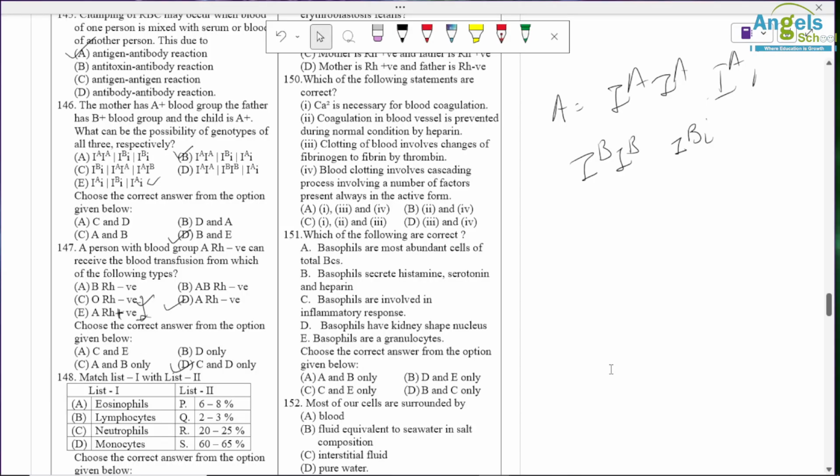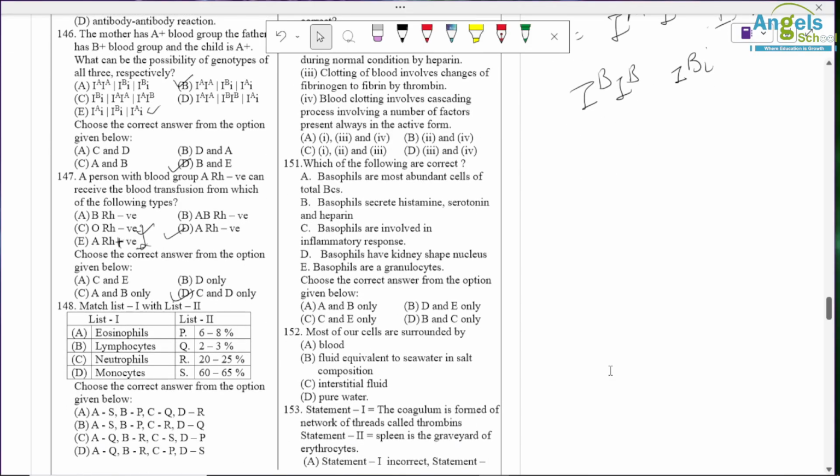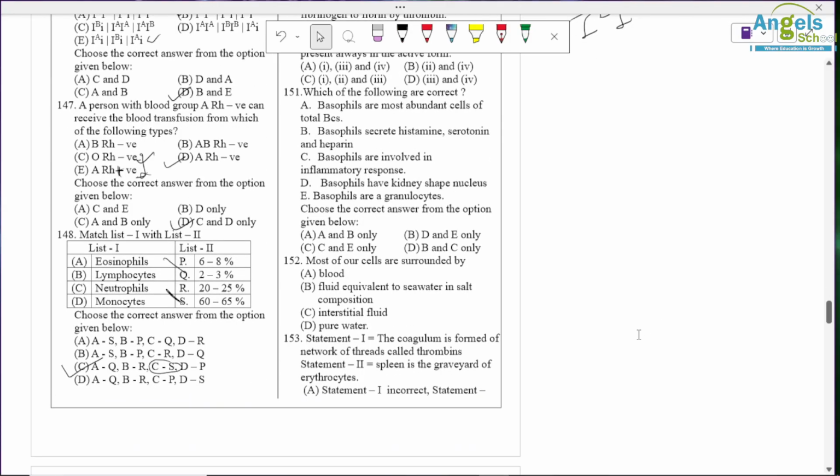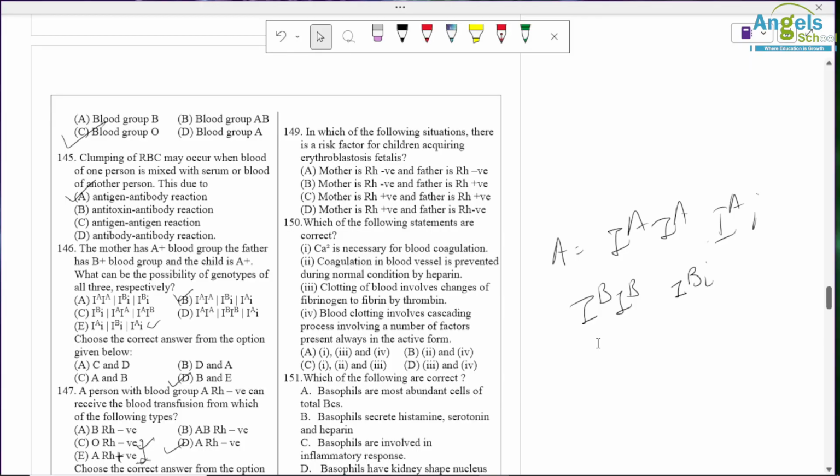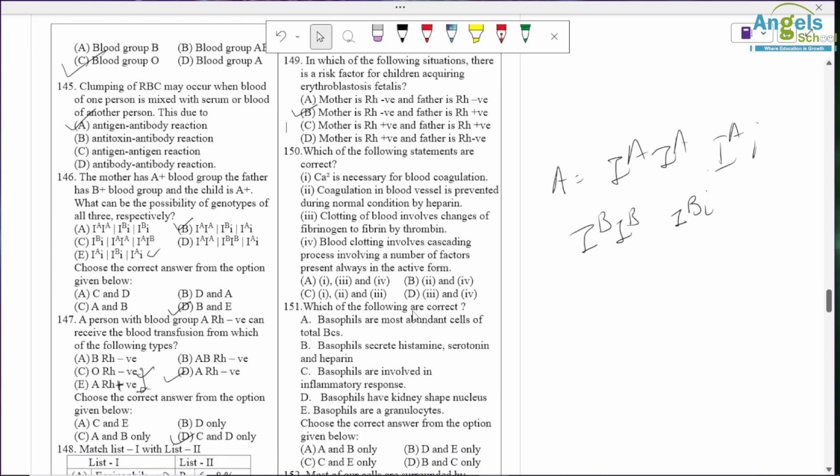Match the column, question number 148. Eosinophils. So eosinophil is 2 to 3%. Then neutrophil is 60 to 65. The C is only one in given. So option number C is correct. Question number 149. In which of the following situations is there a risk factor of children having erythroblastosis fetalis? Okay, so if mother is negative and father is positive, then only second child has erythroblastosis fetalis.